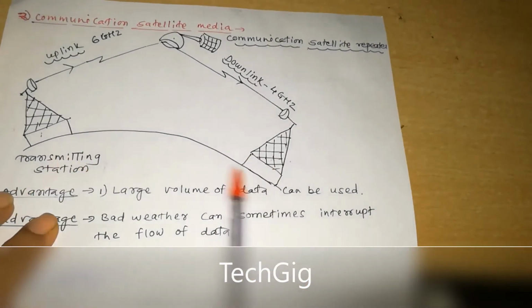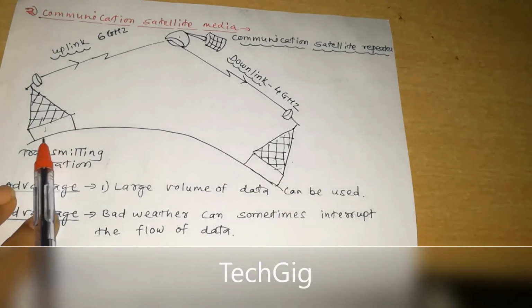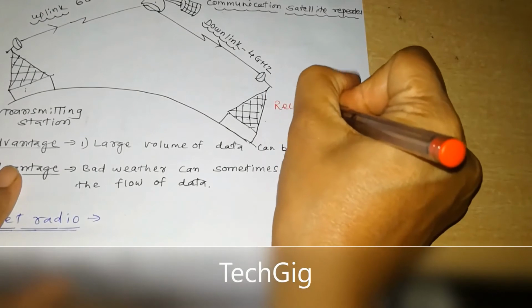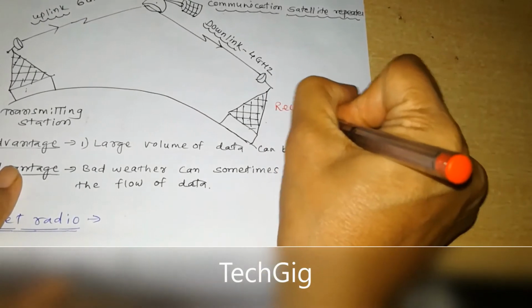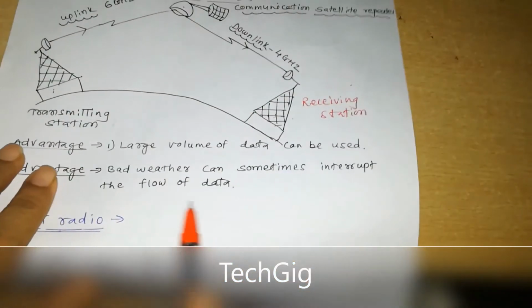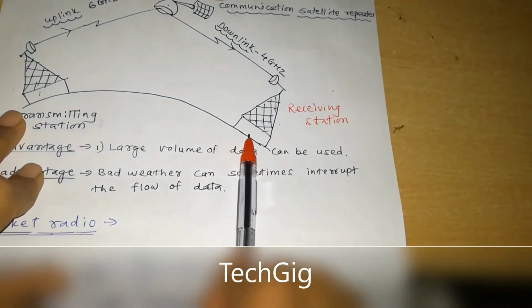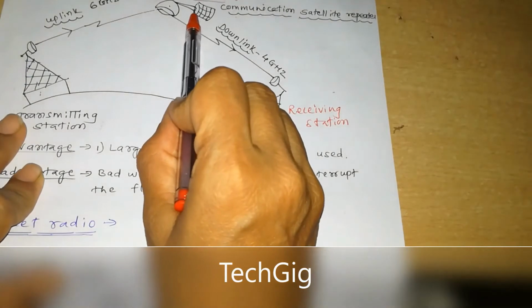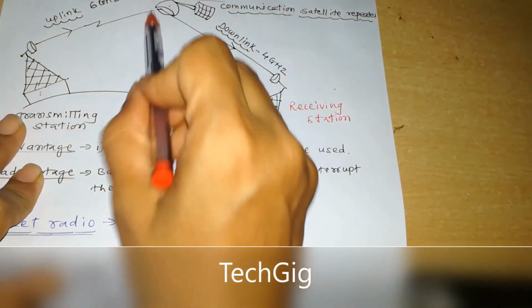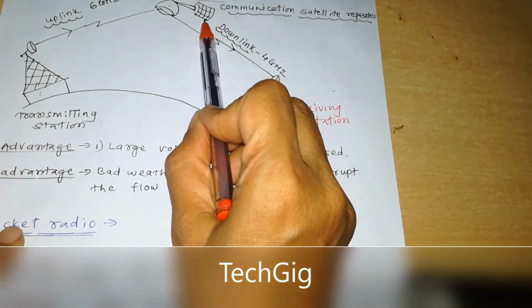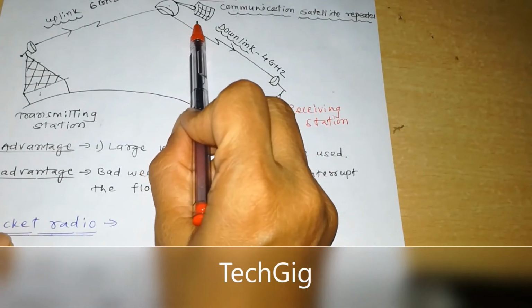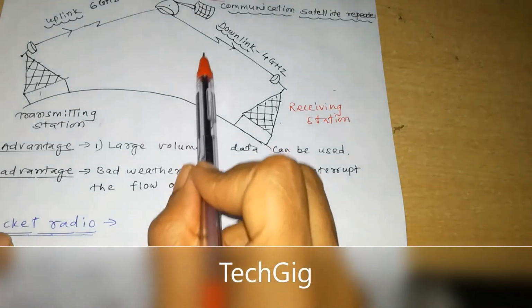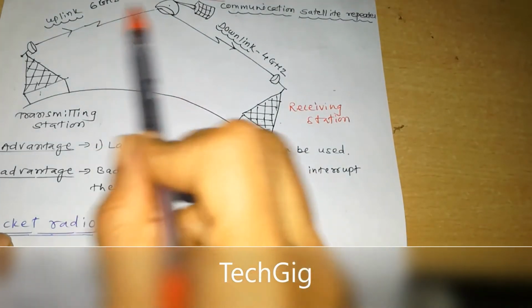Here you can see the figure. Transmitting station is there, and here the receiving station. On the earth's crust they are placed, the distance is much more, and here you can see this communication satellite media. It is an electronic communication system that orbits around the earth, an artificial revolving object around the earth.